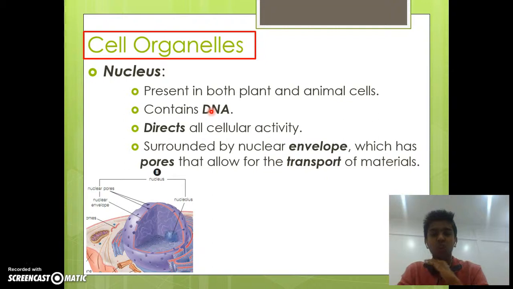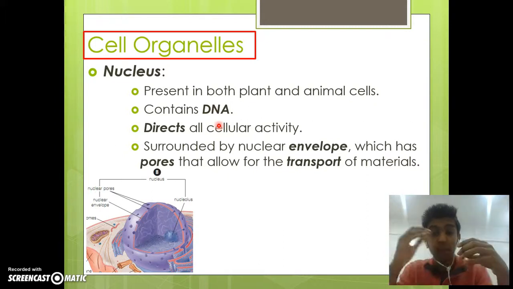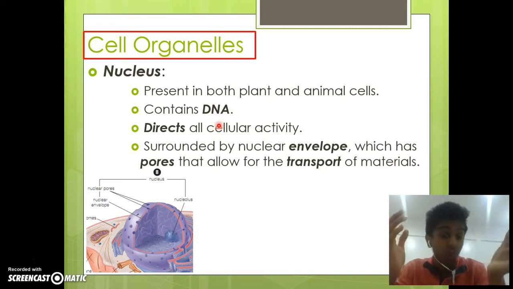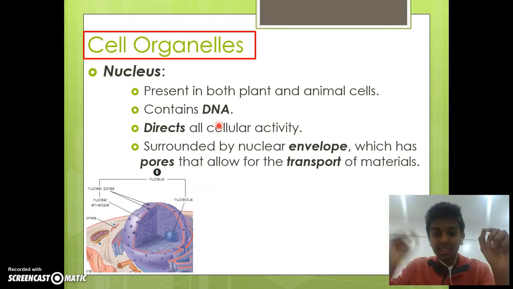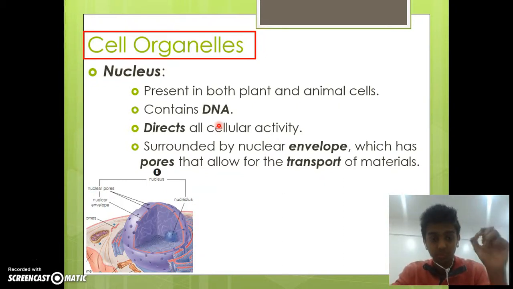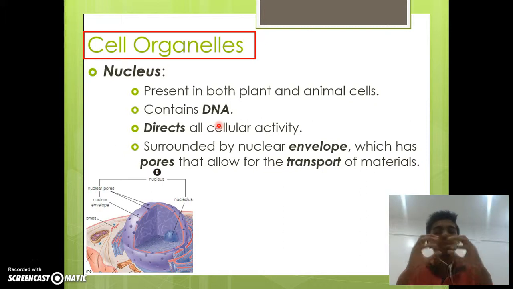It directs all cellular activity within the cells, and it's surrounded by a protective layer known as the nuclear envelope, which has pores, so little spaces, that allow for the transport of materials inside and outside the nucleus. The nucleus has the DNA, which is the genetic material that codes for all life.